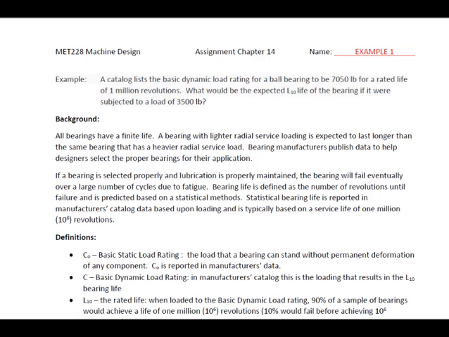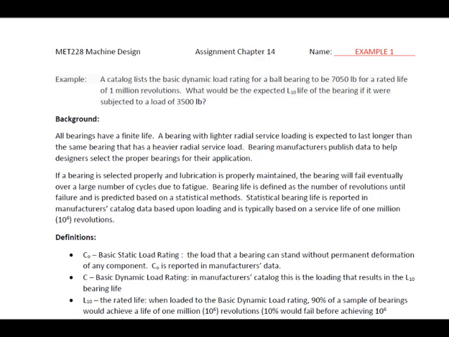All bearings have a finite life. A bearing with a lighter radial service loading is expected to last longer than the same bearing that has a heavier radial service load. Bearing manufacturers publish data to help designers select the proper bearings for their application. If a bearing is selected properly and lubrication is properly maintained, the bearing is eventually going to fail due to fatigue over a large number of cycles.